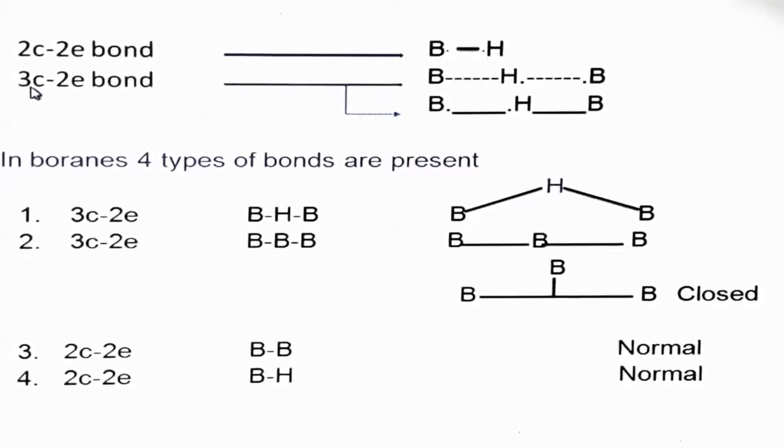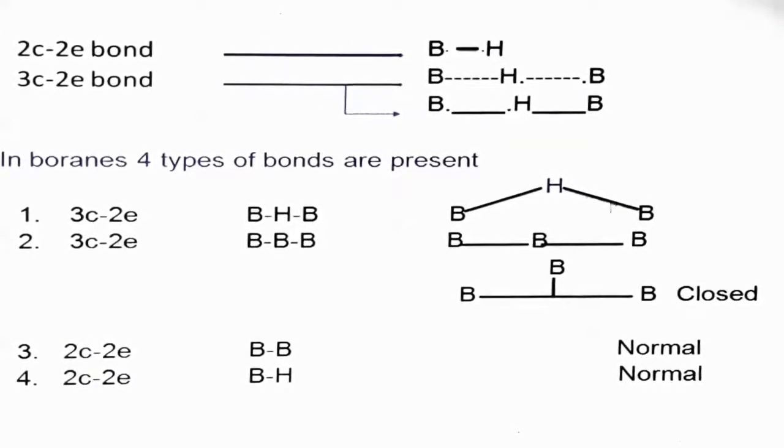Second type of bond is the three-center two-electron bond, meaning three orbitals and two electrons, so there is a possibility of two types of bonds. This is the B-H-B bond. It is also known as a bridge bond because hydrogen forms a bridge between two borons, and also known as a banana bond. In boranes, four types of bonds are present. Basically three-center two-electron B-H-B, and one more type of bond, that is B-B-B.